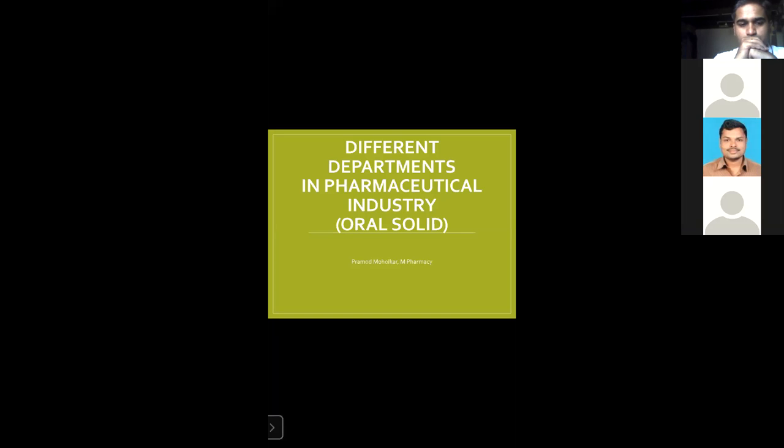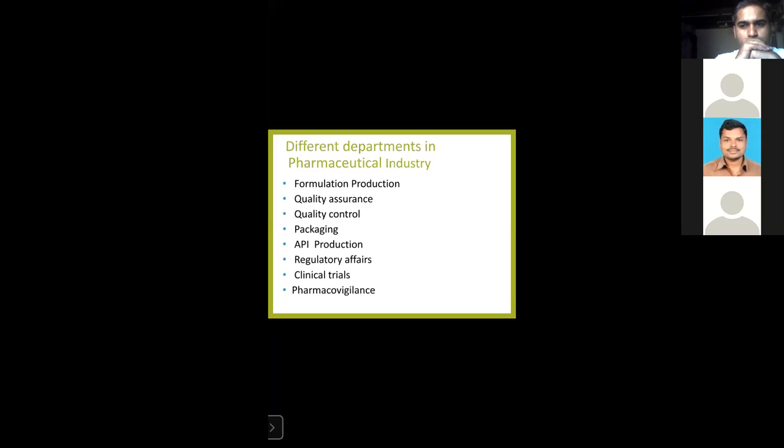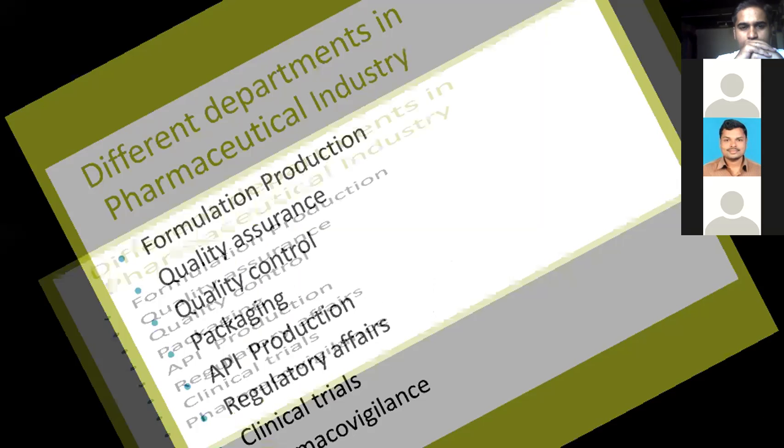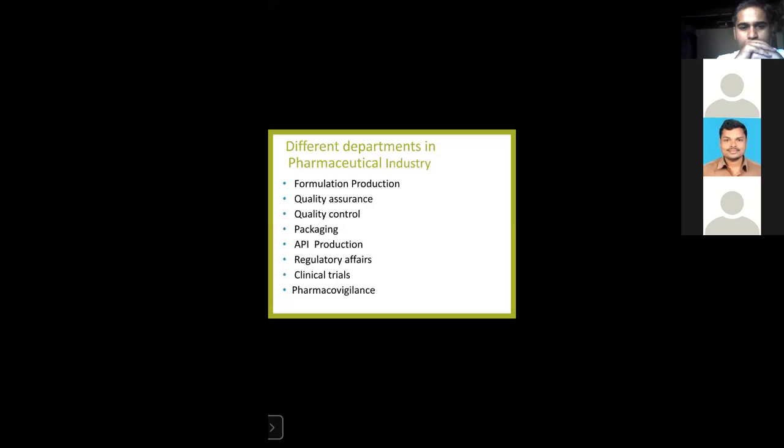Let's start today's topic, different departments in the pharmaceutical industry. This is the list of different departments in the pharmaceutical industry. We will discuss them one by one. The first five departments, formulation, production, quality assurance, quality control, packaging, and API production, are all about manufacturing, or related to the production departments.